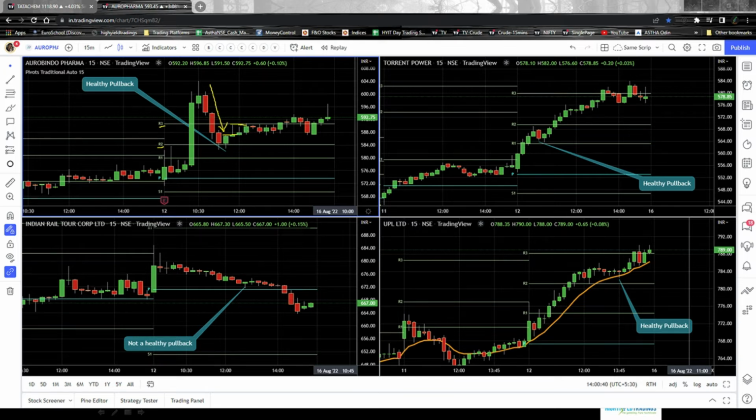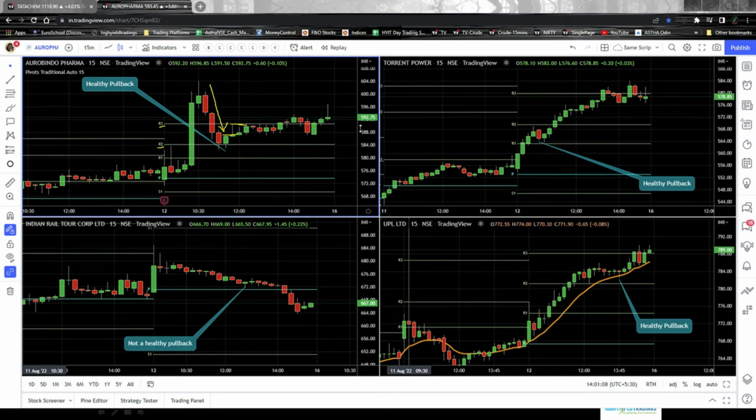Let's say the green candle closed at a high of 586.95. Let's square it up to 587. Let's say you took an entry at 587. Where is R3? It is at 591. So there is a 4 rupees difference between your entry point and the next resistance.